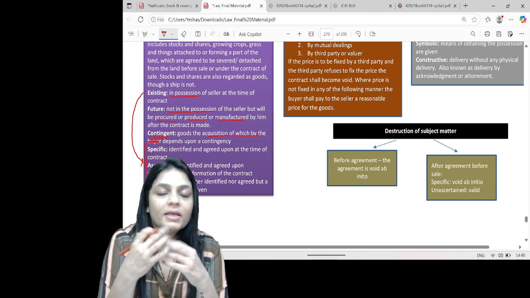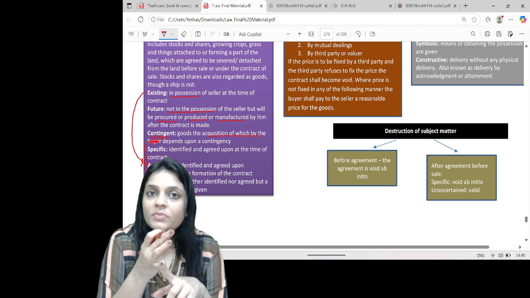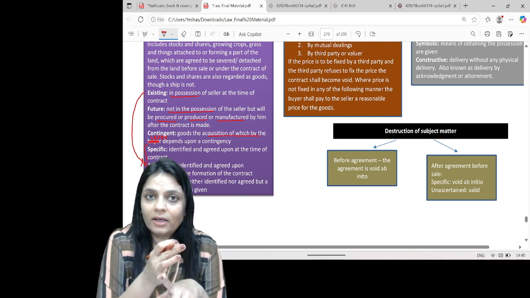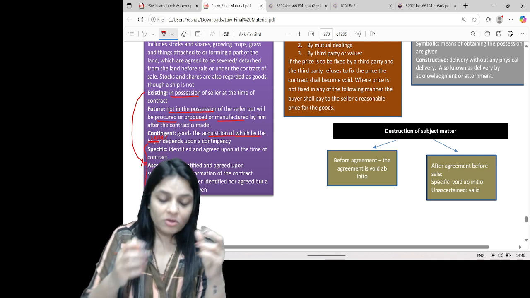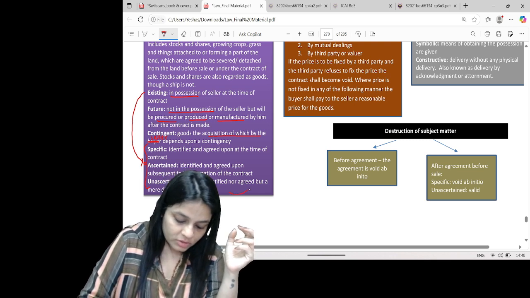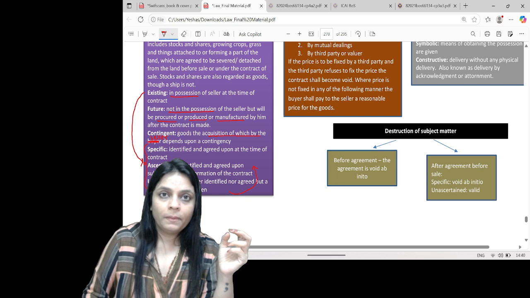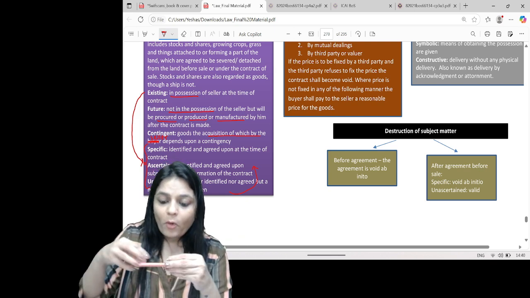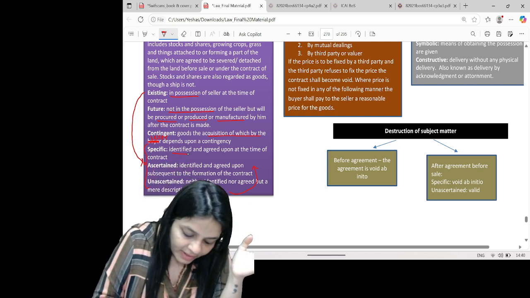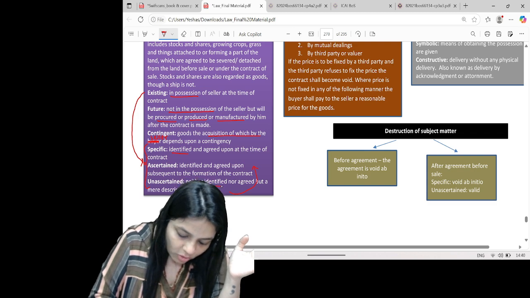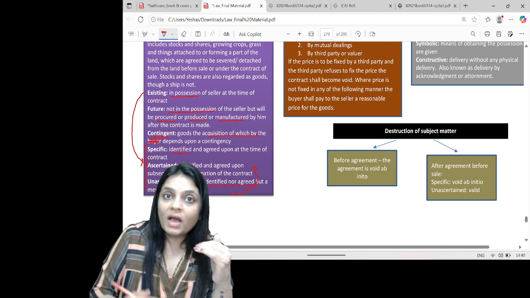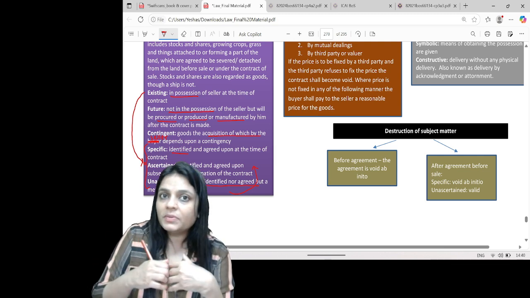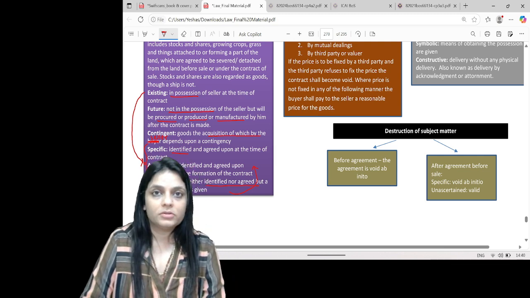Description of the goods is always unascertained goods. When, as per my description, the goods are taken out, the goods are ascertained. So, specific goods means I'm pointing out the goods, I'm identifying them. Unascertained means they are not identified or agreed. When unascertained goods are taken out as per their description, they become ascertained goods.